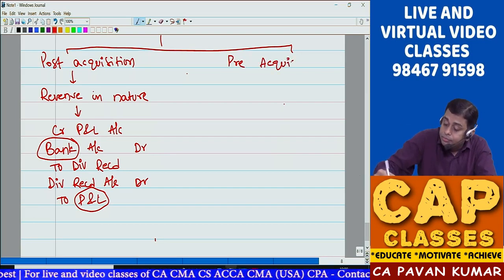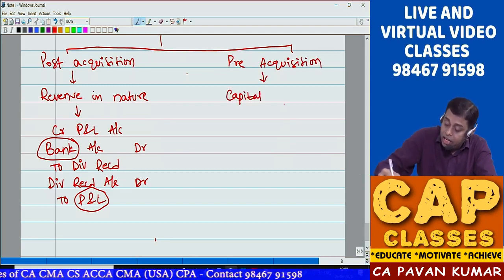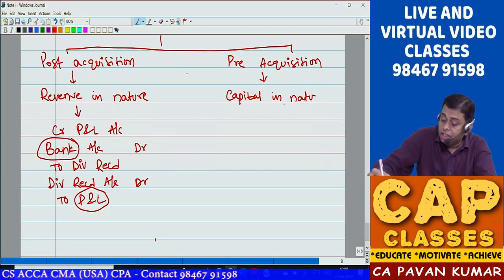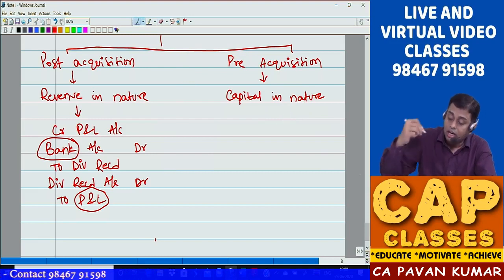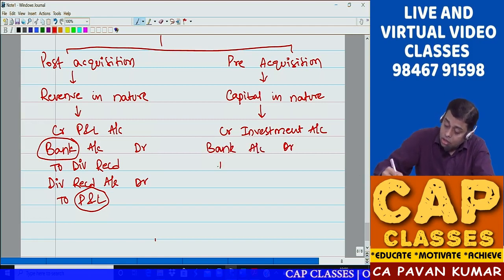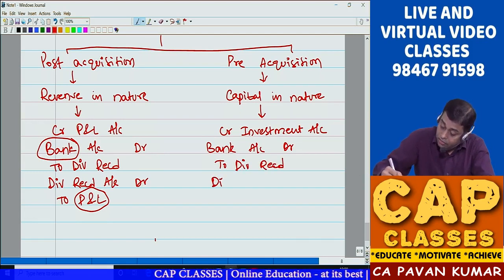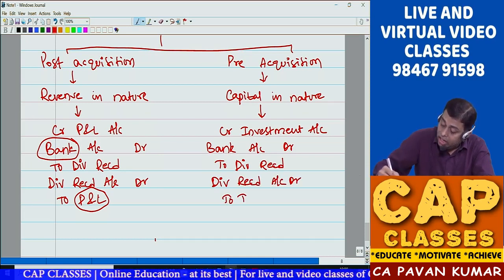Pre-acquisition, this is capital in nature. That means you did not earn it, you received it. So credit investment account. So bank account debit to dividend received. Dividend received account debit to investment account.